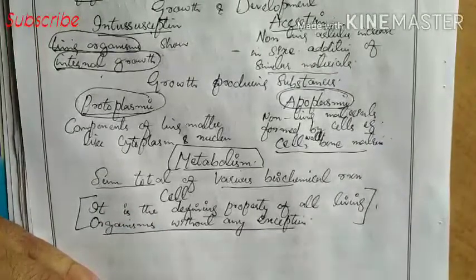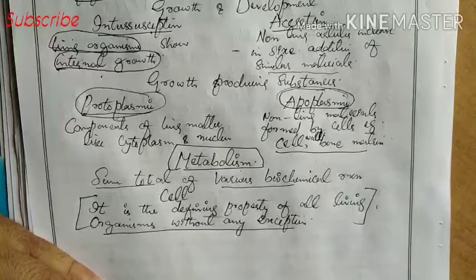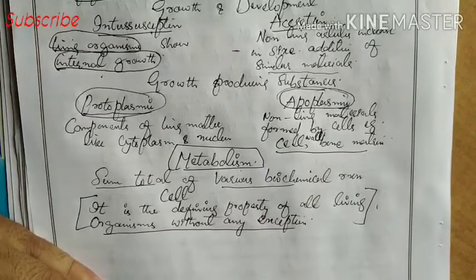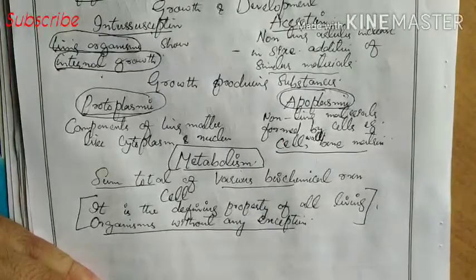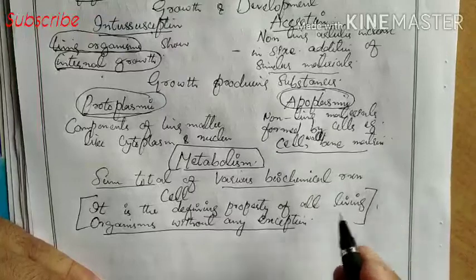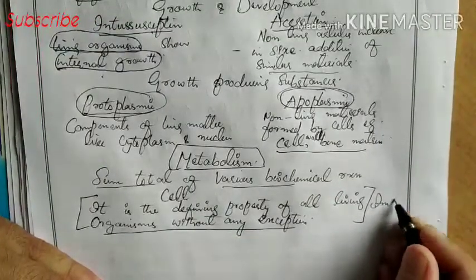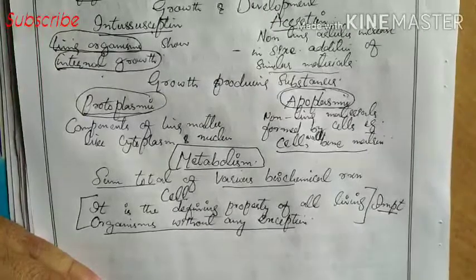So metabolism is the defining property of all living organisms without exception. Okay? So metabolism is the sum total of various biochemical reactions which are occurring in a cell. It is the defining property of all living beings without any exception.